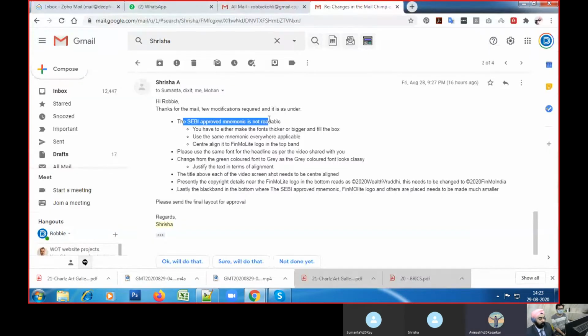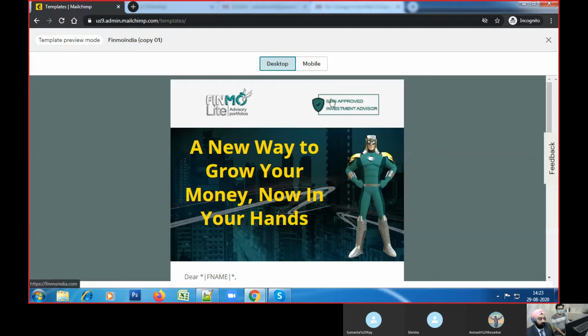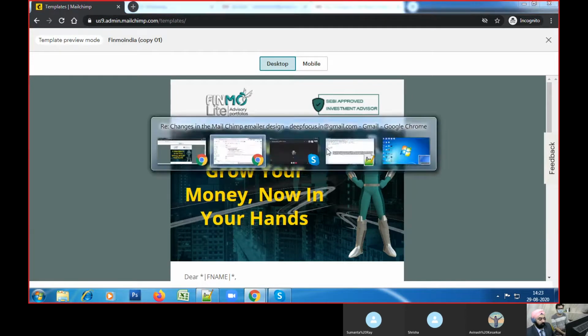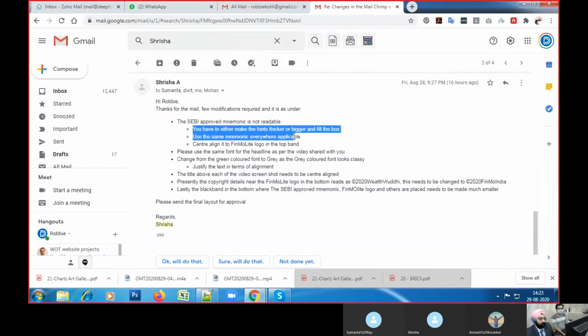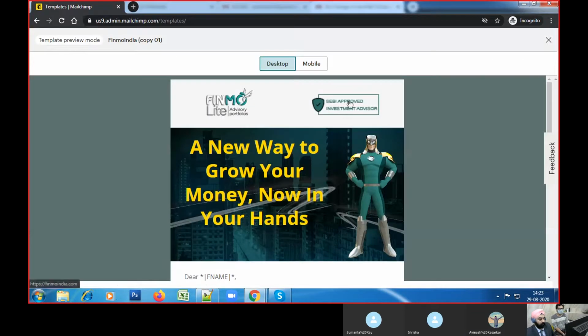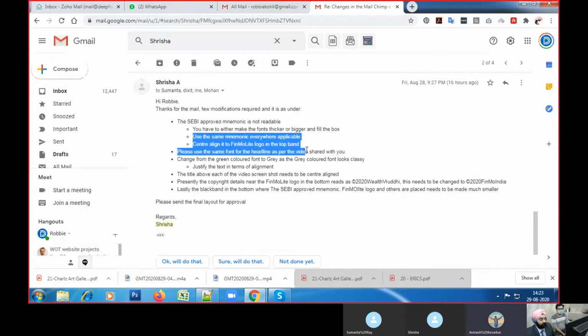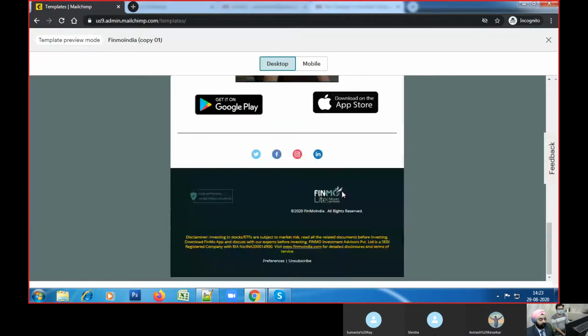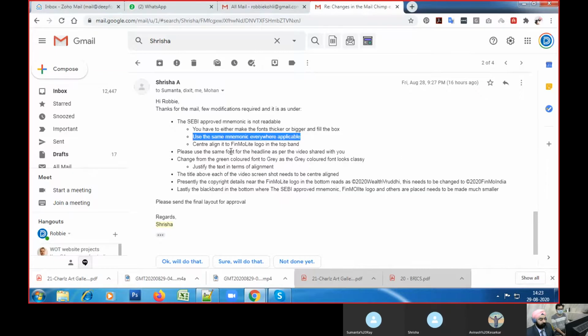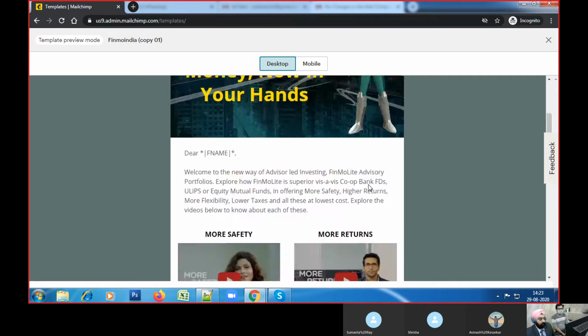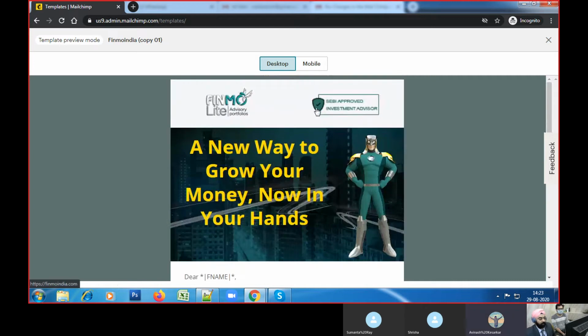So SEBI approved mnemonic is not readable, so we have made it bigger, but we have to improve the quality right now. So we are just working on that. You have to either make the fonts thicker or bigger or fill the box. So we have made it bigger and thicker, but we have to just make it more high definition. Use the same mnemonic everywhere applicable. So we have applied it on the footer as well, same one. Center align it to Finmo-Lite logo on the top brand. So we have now center aligned it.